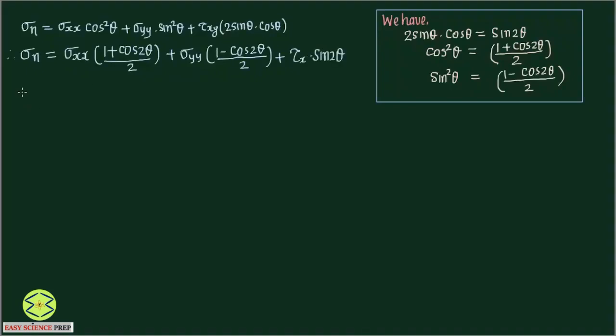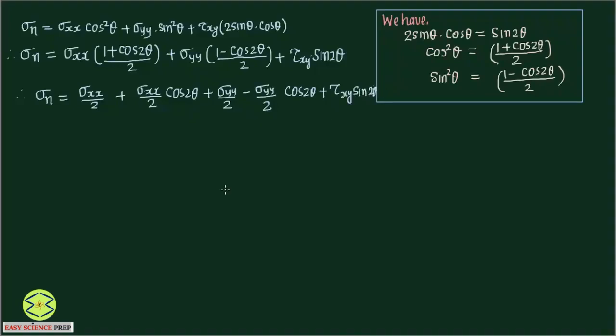Simplifying further, the normal stress on the inclined plane is sigma xx by 2 plus sigma xx by 2 cos 2 theta, plus sigma yy by 2 minus sigma yy by 2 cos 2 theta, plus tau xy sin 2 theta.